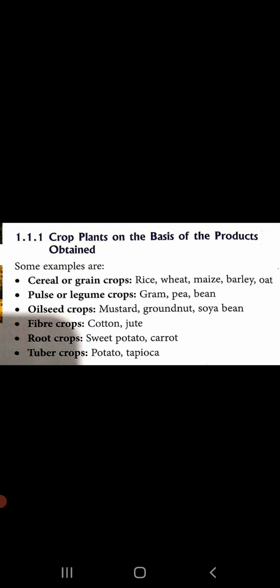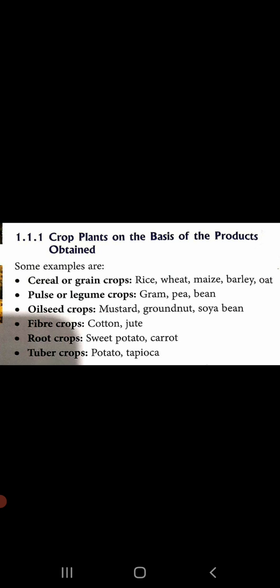The first criteria is based upon the products that we obtain. And the second criteria is based upon the season in which the crops grow.